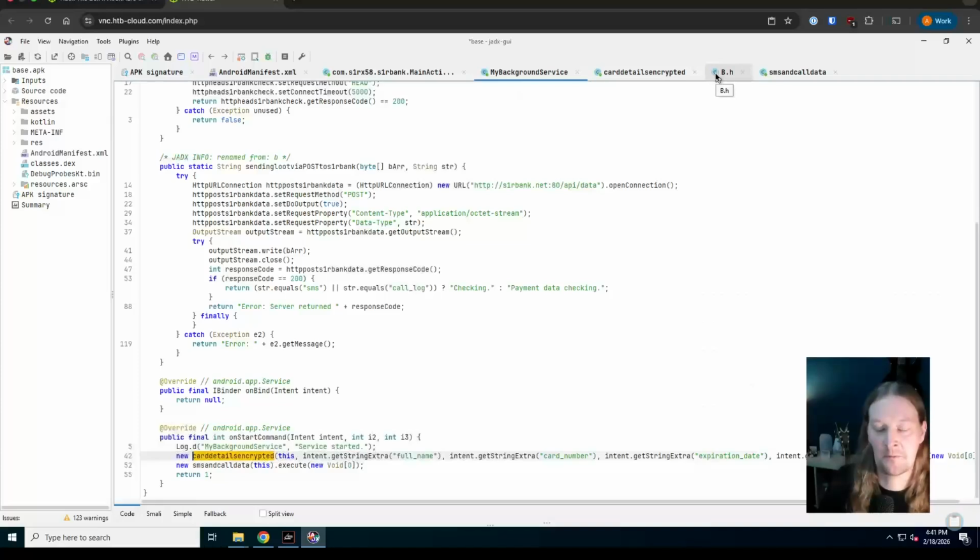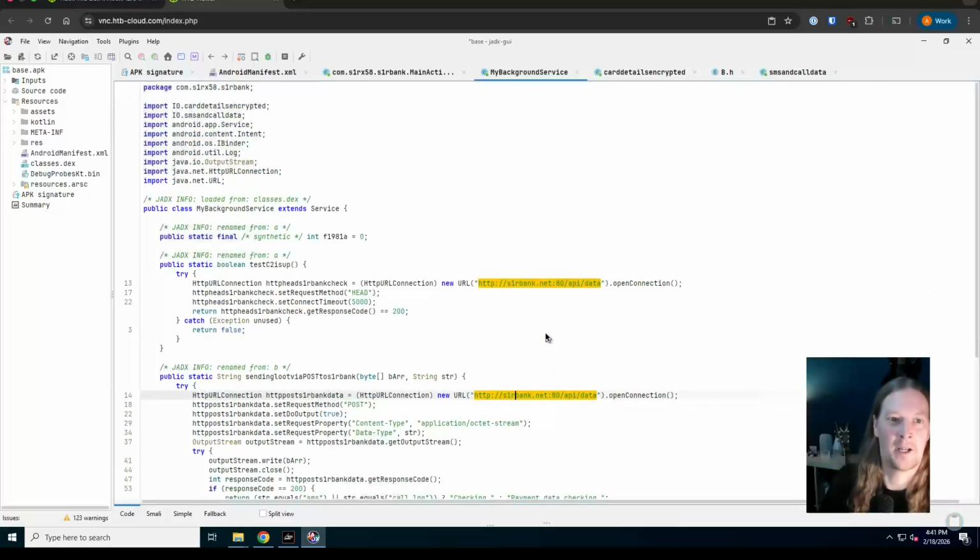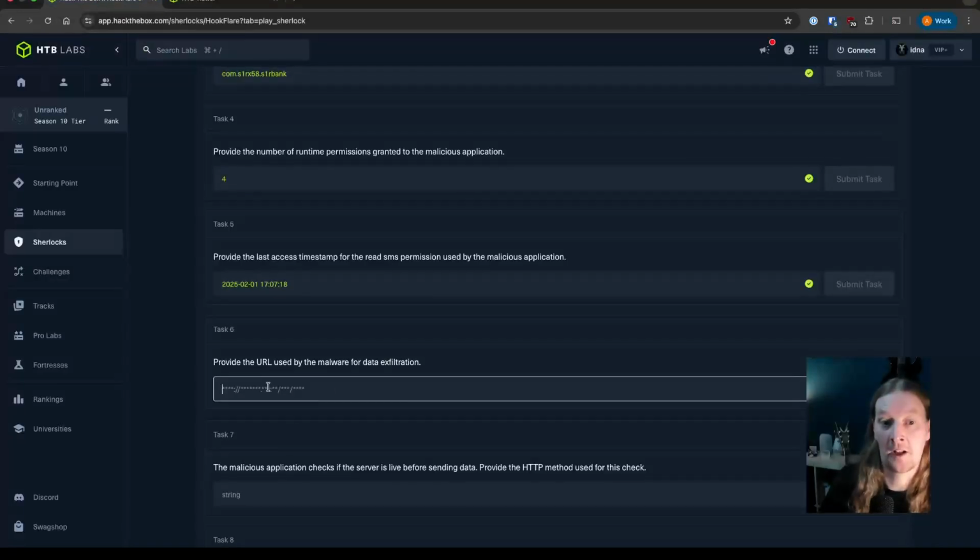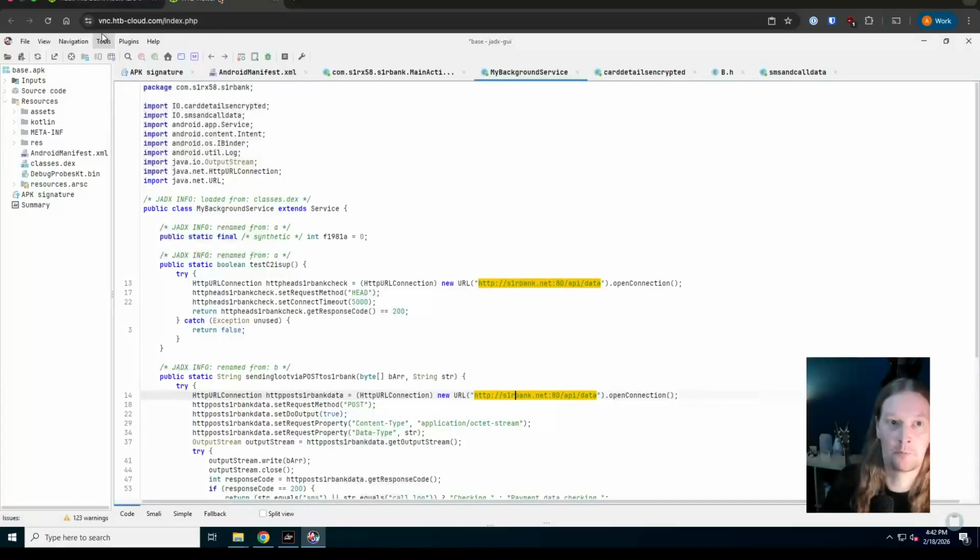It's collecting some information as you open up the app that you fill in your card details. It's grabbing that information, encrypting it with AES, encoding that as base64, and sending that to one of two URLs. So this S1R bank here, and there was the Discord webhook as well as a backup. It's doing the same thing with the SMS data and the call logs. So that is fundamentally what this app is doing. If we come back to the question, provide the URL used by the malware for data exfiltration, we can answer that now. We can probably answer the next few questions based on all of that analysis.